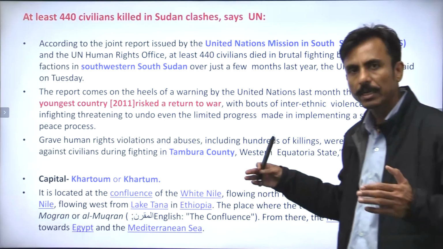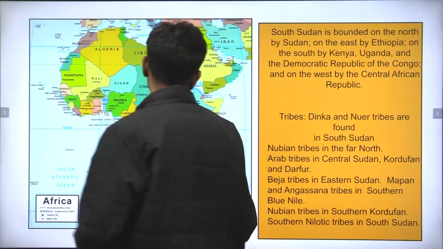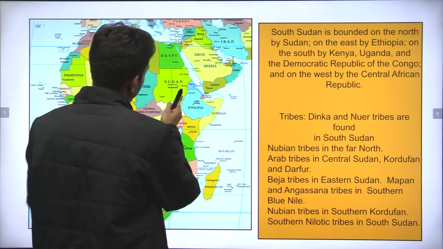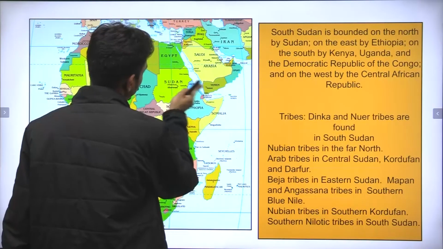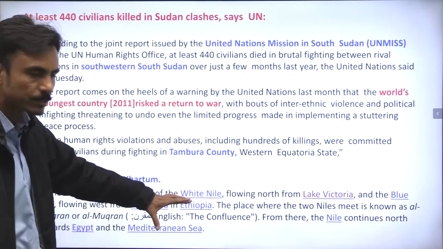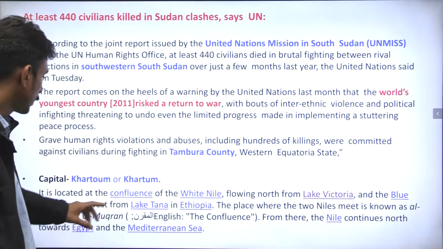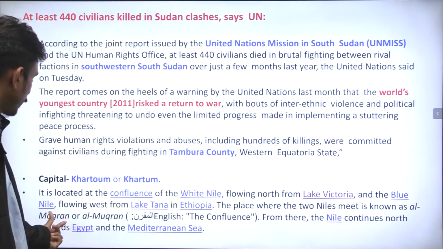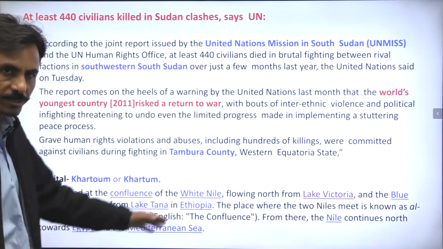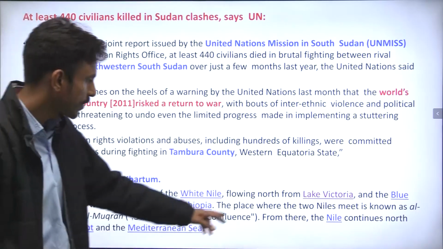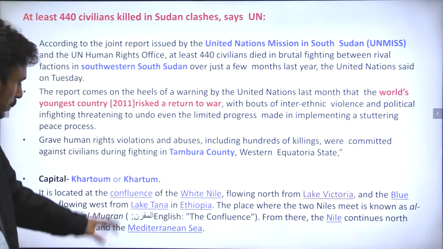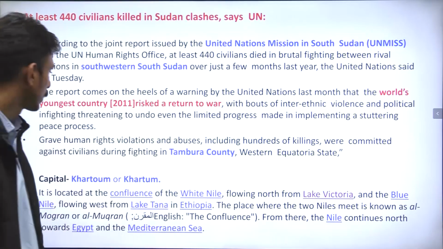So the White Nile and the Blue Nile join together and then become the Nile, and it drops its water in the Mediterranean Sea, right? Together they are called Al Mogran or Al Mukran, also called the confluence. And from there, it is called the Nile and continues north towards Egypt and the Mediterranean Sea, correct?